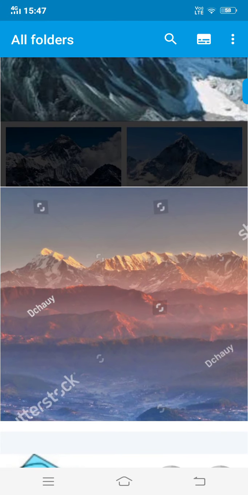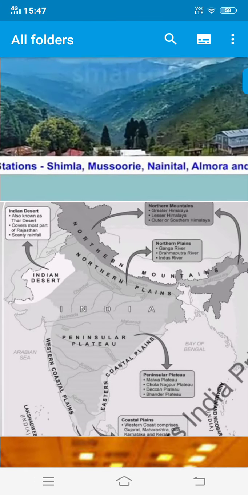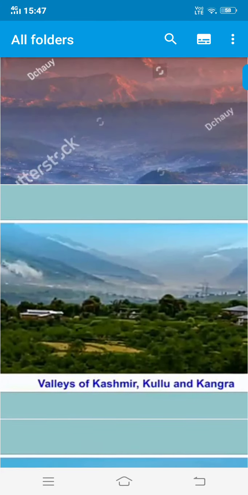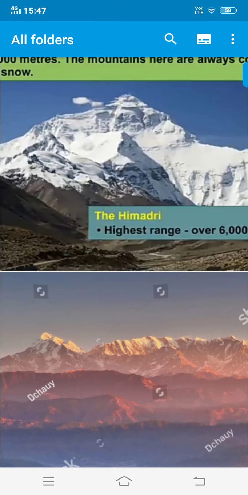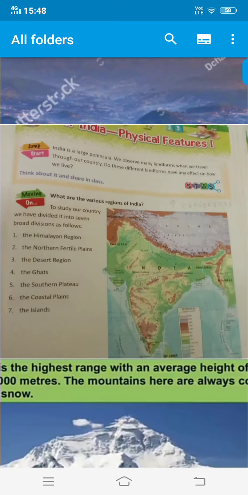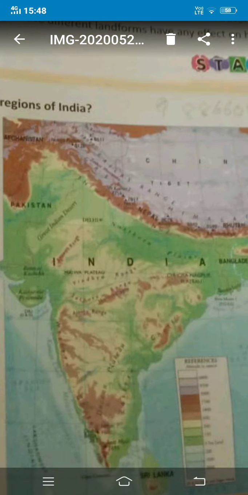I hope you have understood the chapter, children. And before I conclude, I would like to say that we will be continuing in the next part of our explanation with the third important range, that is outermost range of the Himalayas, that is Shivalik range.